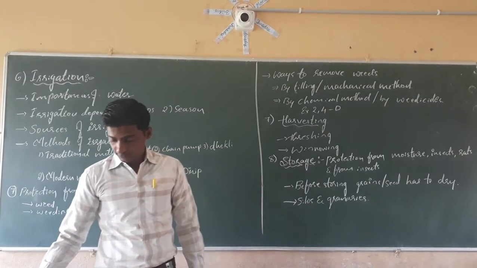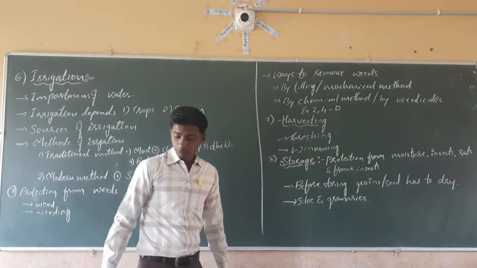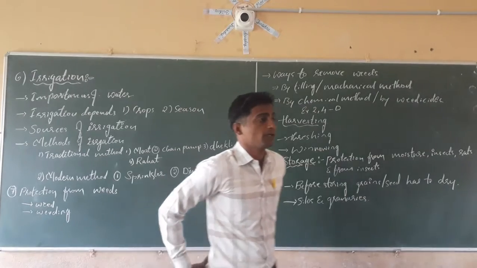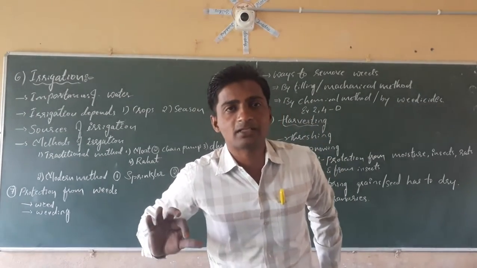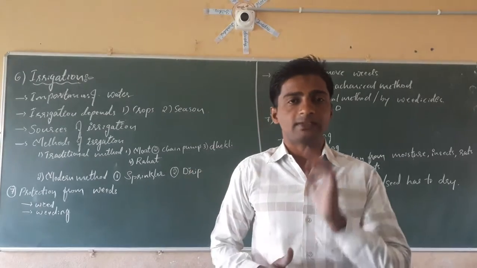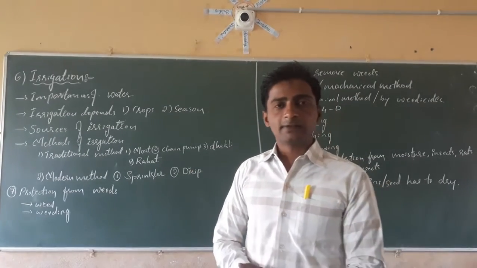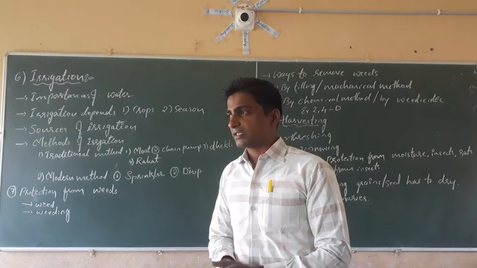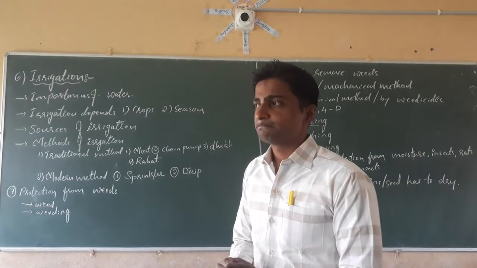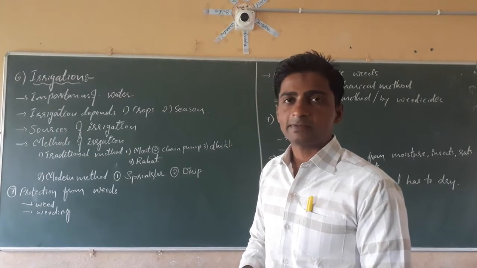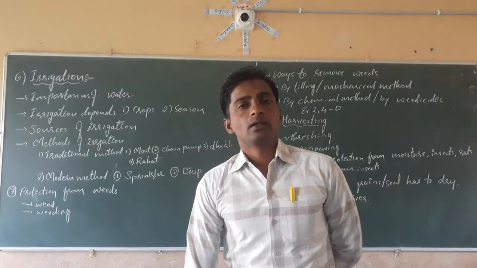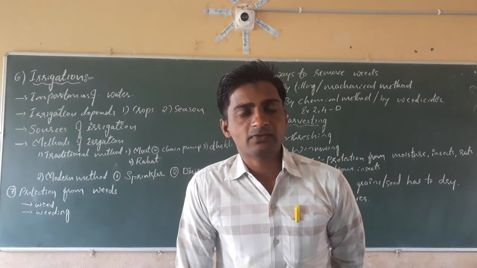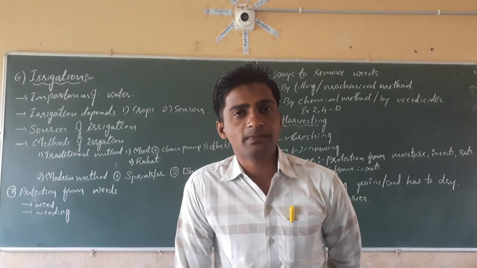Dear students, in the previous class we have studied the different stages of agricultural practice. In the beginning we studied the types of crops, and after this, the very first step of agricultural practice, that is preparation of soil.